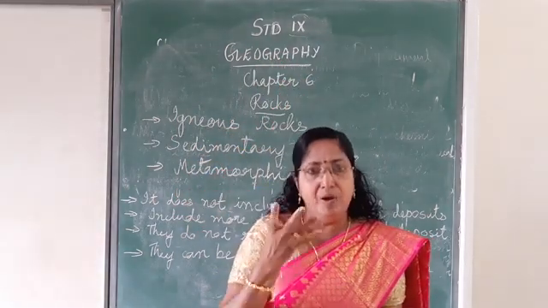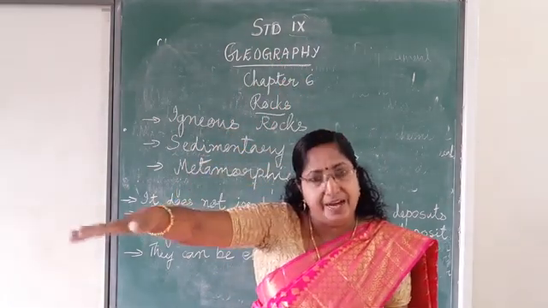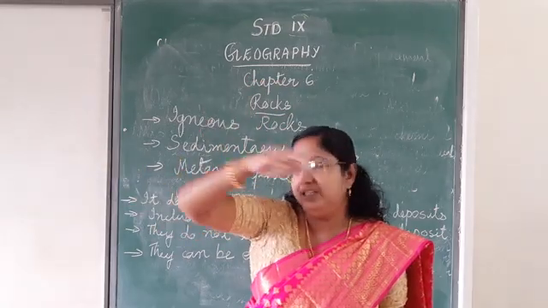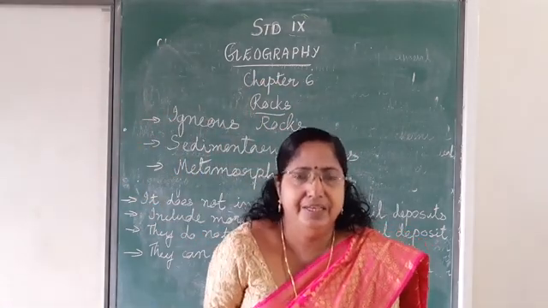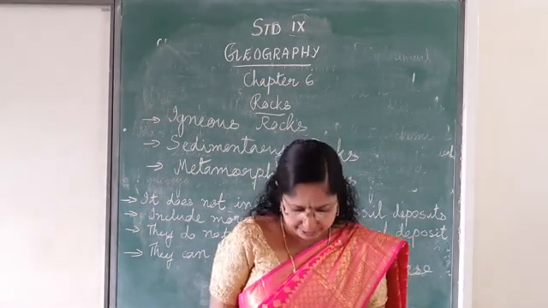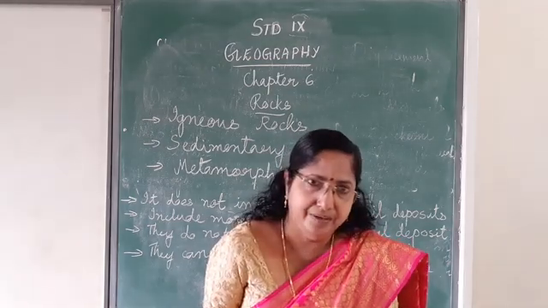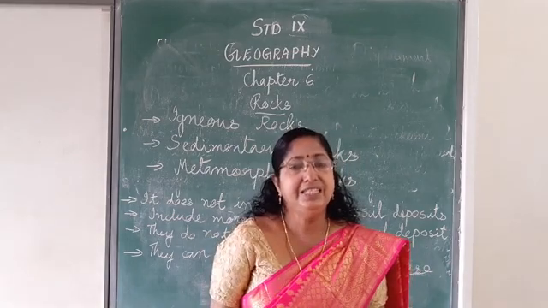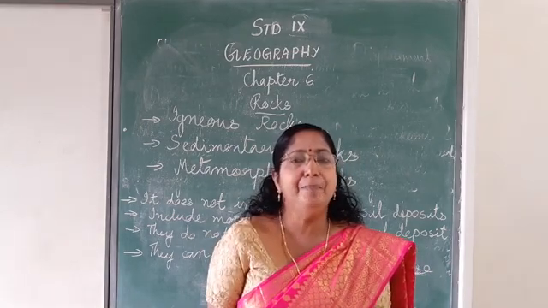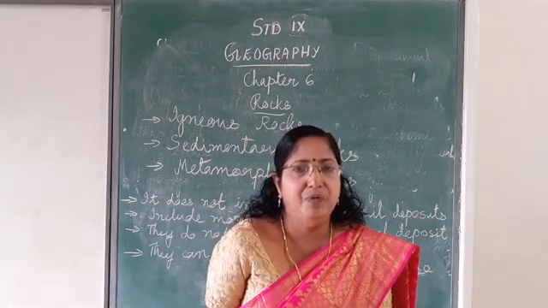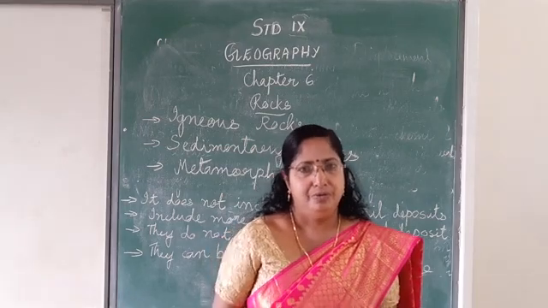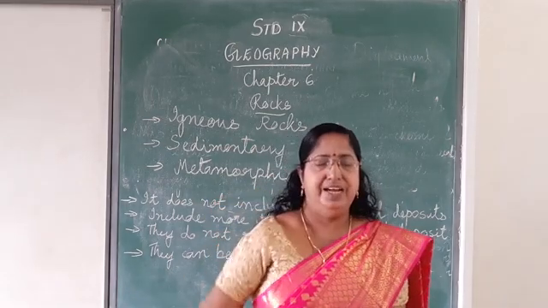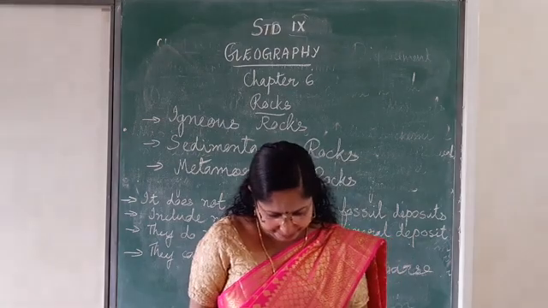When the molten material becomes cold, it solidifies. From there, igneous rocks form. This rock is known as the primary rock. It is the first rock to form. That's why it is known as the primary rock.